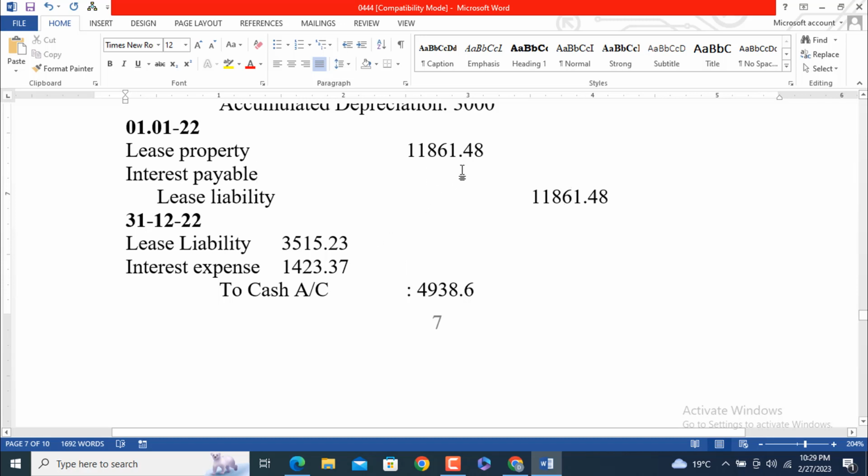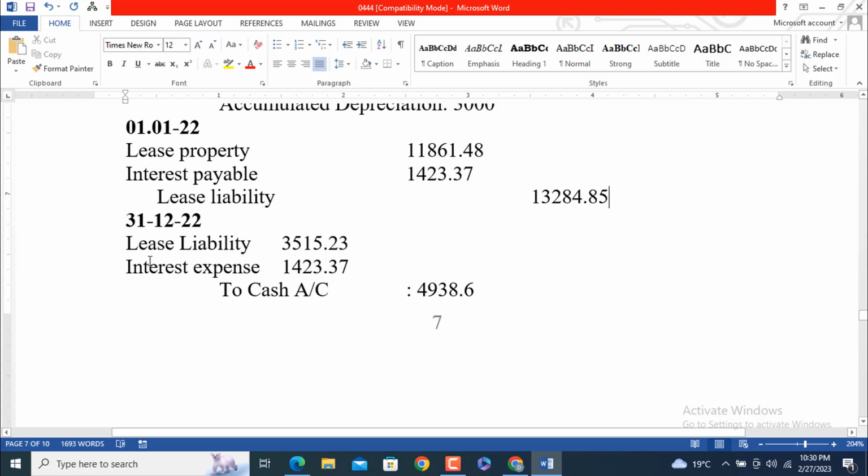1,423.37. Then there is a need to correct this one: 11,861.48 plus 1,423.37. So this is the amount of the lease liability, 1,328.85.